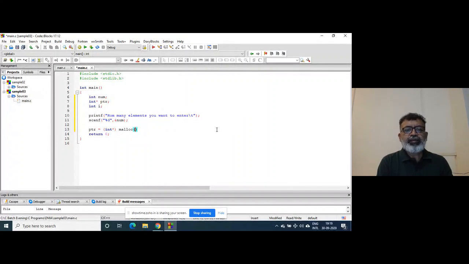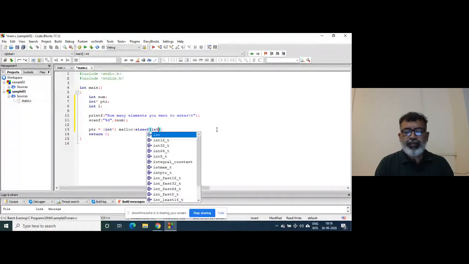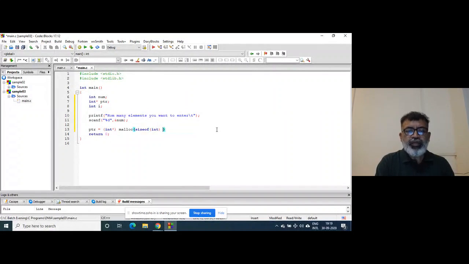and I will write here. Now the number of bytes to be allocated. So I will write sizeof int into num, right?